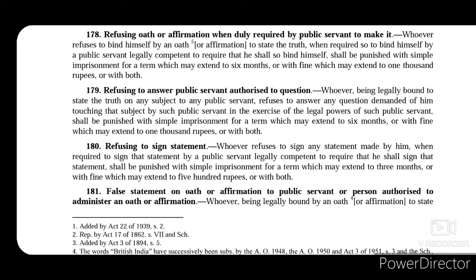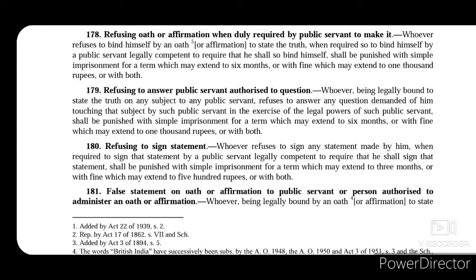Still, the person who is to answer such question refuses to answer that question, then he shall be punishable under section 179, and he will be punished with simple imprisonment for a term which may extend to 6 months, or with fine which may extend to 1000 rupees, or with both.